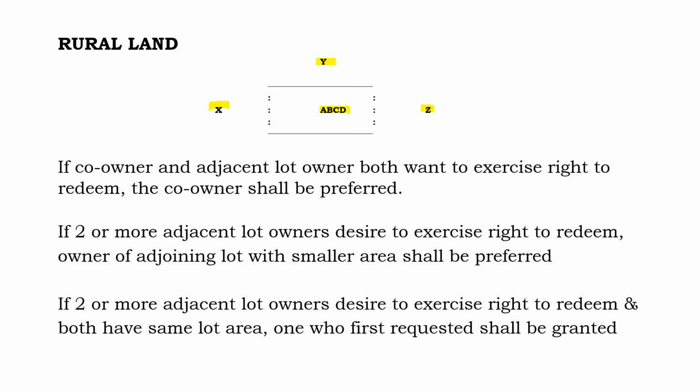Okay, so let me recapitulate the rules. Pag ang gustong mag-redeem ay co-owner at adjacent lot owner, palaging panalo si co-owner. Pero kung ang nagkasabay na gusto mag-redeem ay parehong adjacent lot owners, for example, si X saka si Y, ang may preference ay yung kung sino yung mas maliit na lupain. Si X, halimbawa, 70 square meters, si Y, 50 square meters, si Y ang may karapatang mag-redeem.